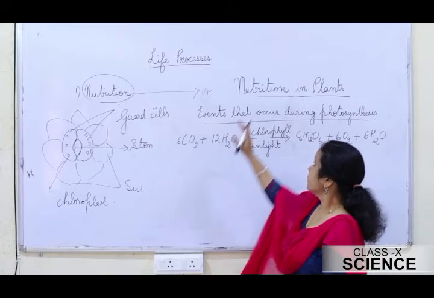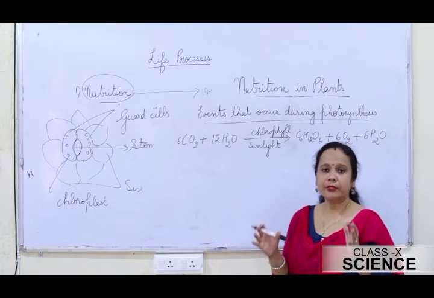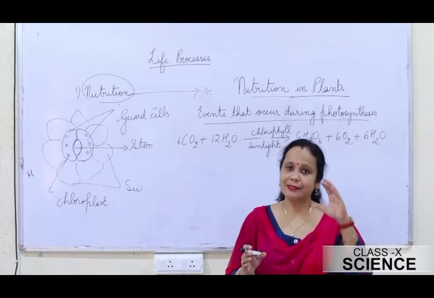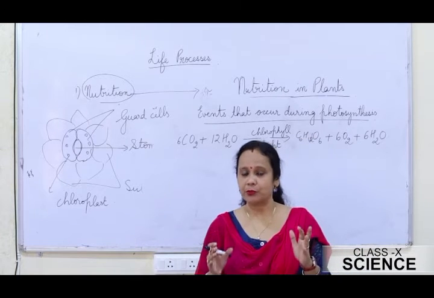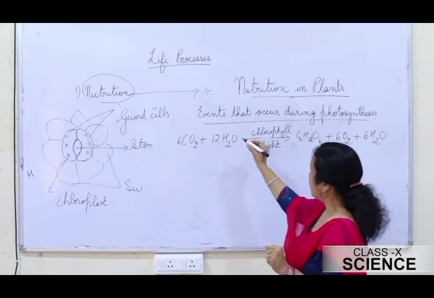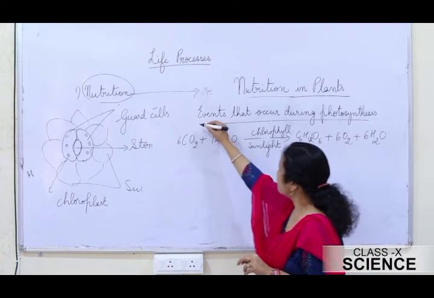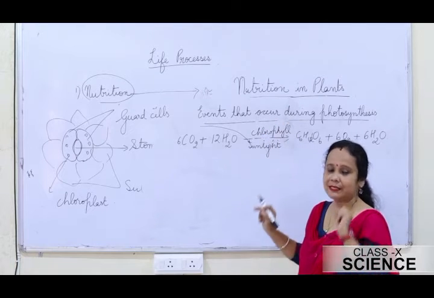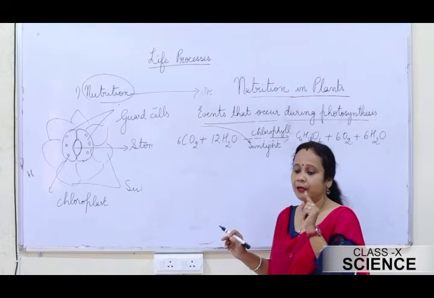Students, we saw nutrition in plants, and nutrition in plants means plants obtain nutrition by the process of photosynthesis. There are certain steps to be followed during photosynthesis. The first step is absorption of sunlight. Sunlight is absorbed by the chlorophyll. That is the first step, absorption of sunlight by chlorophyll.